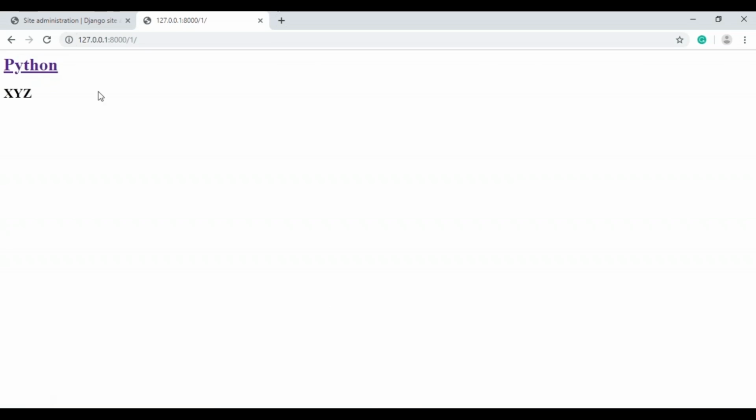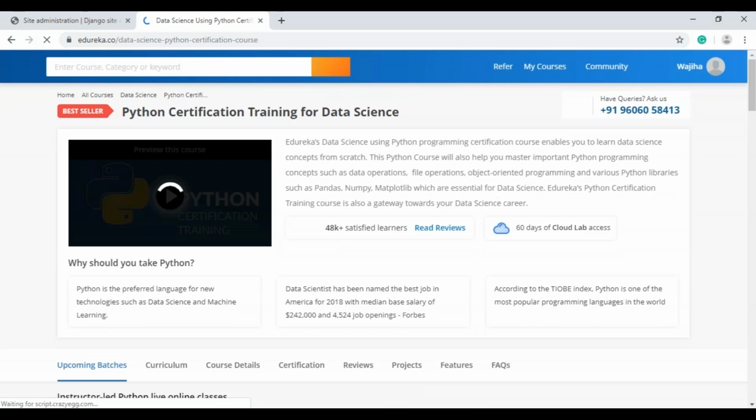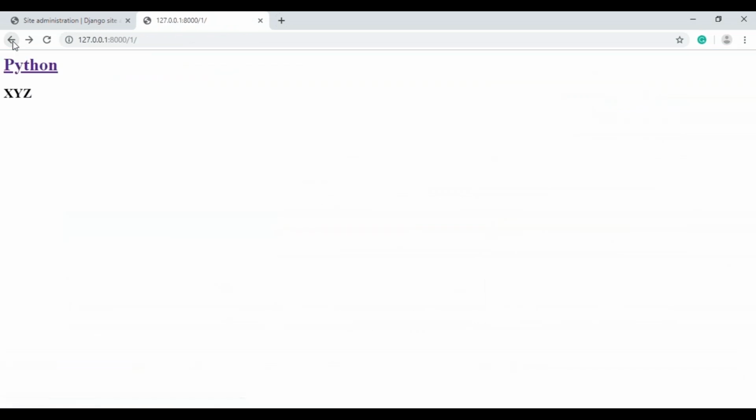As you can see over here, I've linked my home page to the details page. Now if I click on this, as I've already shown you, it will go to the course landing page of Edureka. So now I'll get back to my development server. As you can see, I have my backend being displayed on my front end. Now I'm going to add some more details to my homepage. If my homepage does not look beautiful, I don't think many people would even like to visit my website.